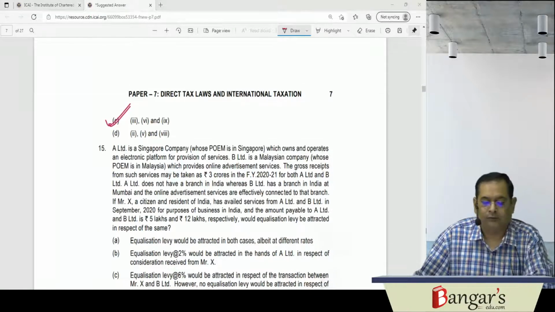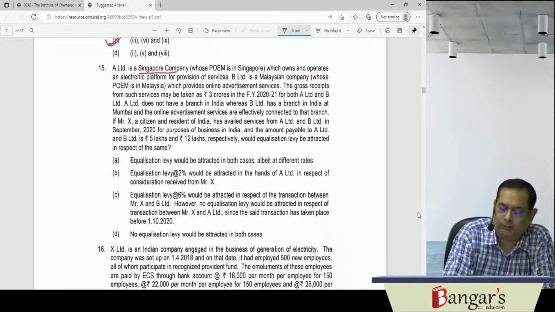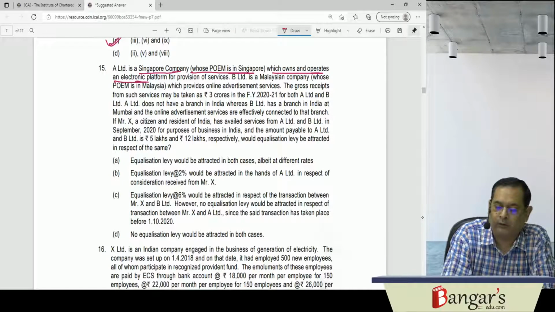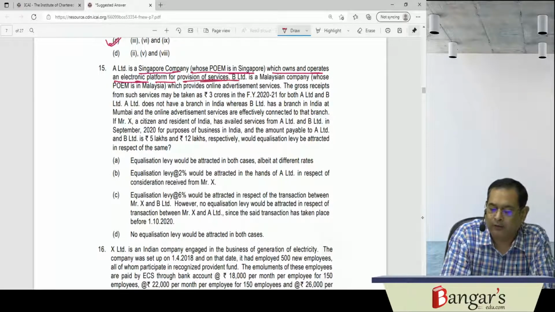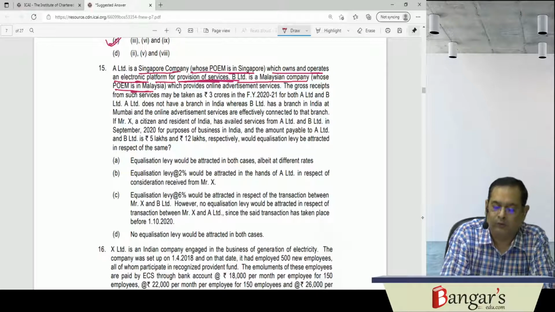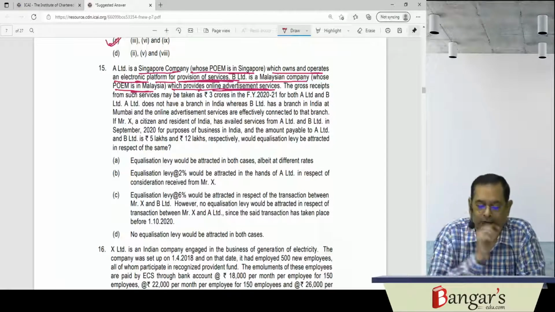Now let us discuss question number 15. A Limited is a Singapore company whose POEM is in Singapore, which owns and operates an electronic platform for provision of services. B Limited is a Malaysian company whose POEM is also in Malaysia, which provides online advertisement services.